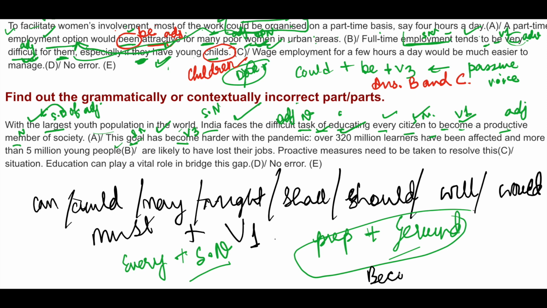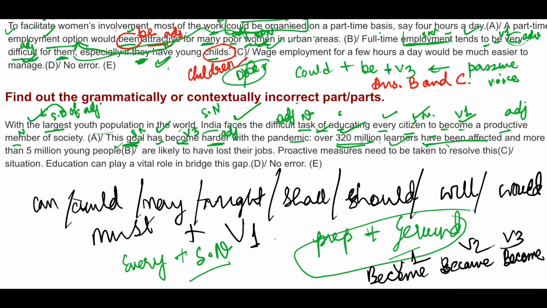Do you remember? Become, became, become. V1, V2, V3. Okay. So has plus V3, become harder. Now this harder is an adjective for the noun goal. With the pandemic, over 320 million learners: 320 million denotes plural, and that's why plural noun learners, plural verb have been affected. Have plus been plus V3. Why?